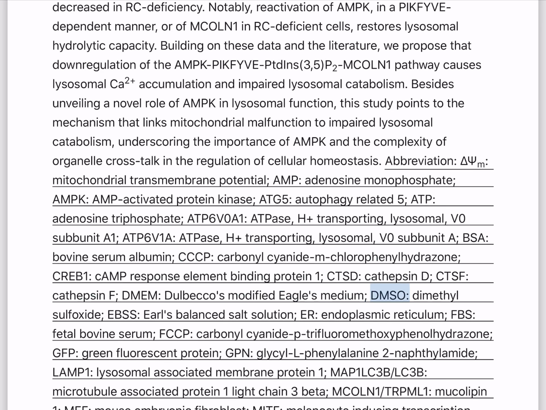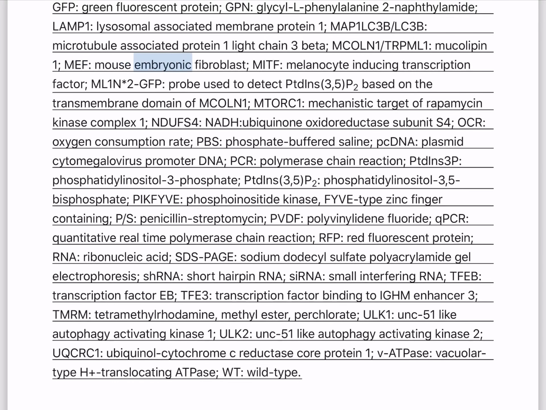Eagle's medium, DMSO, dimethyl sulfoxide, EBSS, Earle's balanced salt solution, ER, endoplasmic reticulum, FBS, fetal bovine serum, FCCP, carbonyl cyanide p-trifluoromethoxyphenylhydrazone, GFP, green fluorescent protein, GPN, glycyl-L-phenylalanine 2-naphthylamide, LAMP1, lysosomal associated membrane protein 1, MAP1LC3B/LC3B, microtubule associated protein 1 light chain 3 beta, MCOLN1/TRPML1, mucolipin-1, MEF, mouse embryonic fibroblast, MITF, melanocyte inducing transcription factor,